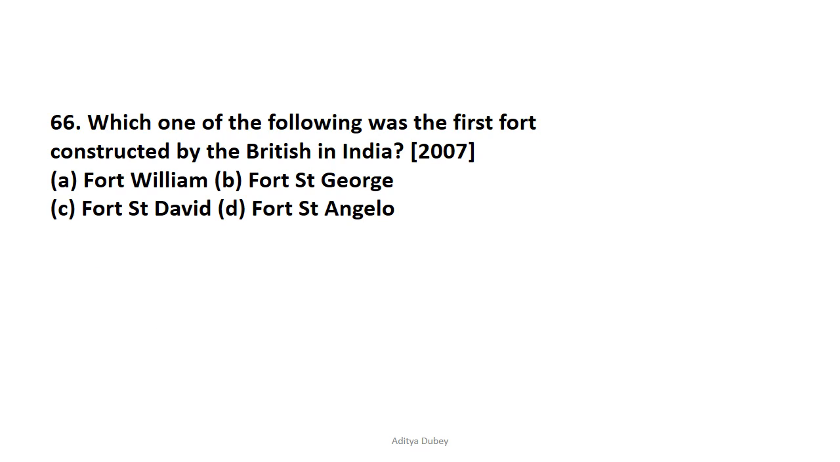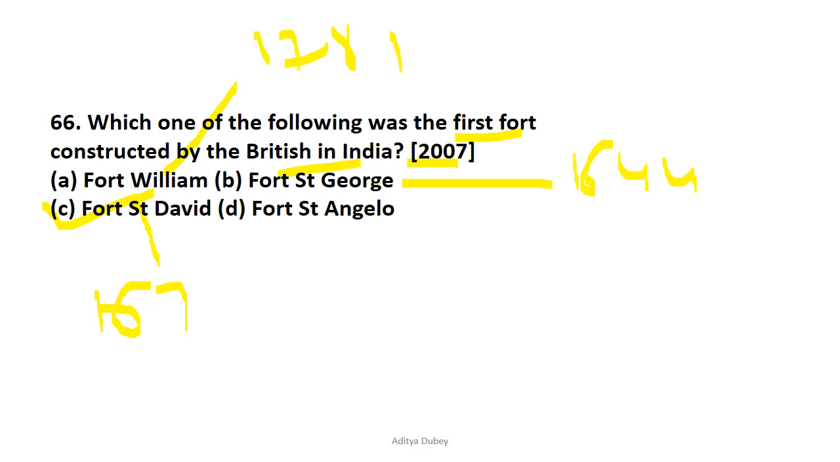Now let's move on to question number 66. Which of the following was the first fort constructed by the British in India? This question had been asked in the year 2007. The correct answer is option C, that is Fort St David. Now Fort William was established in Calcutta in the year 1781, and Fort St George, which is in Chennai, was established in 1644. Fort St David was established in Madras in the year 1670, and Fort St Angelo was in Kerala in the year 1505. Sorry.